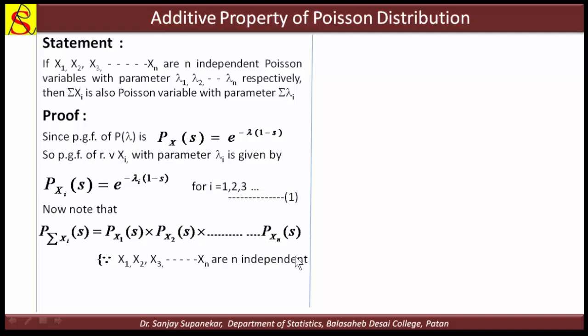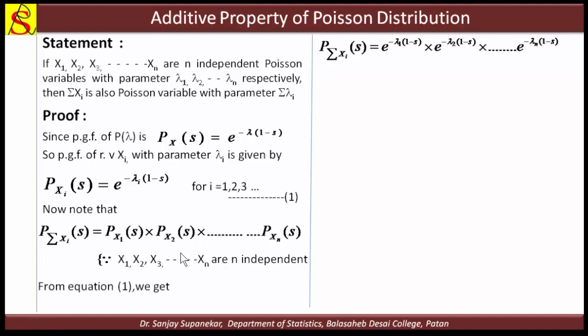I have written this property here. Now we put here the PGF of X1, PGF of X2, up to the PGF of Xn, and from equation 1 we get this.